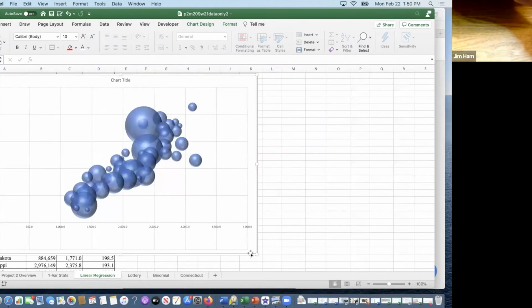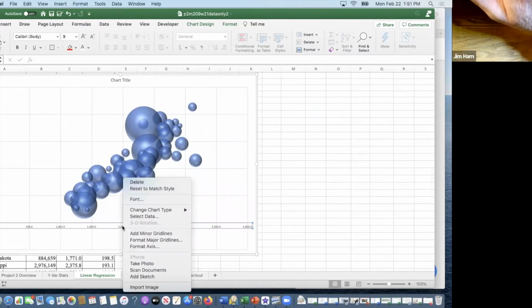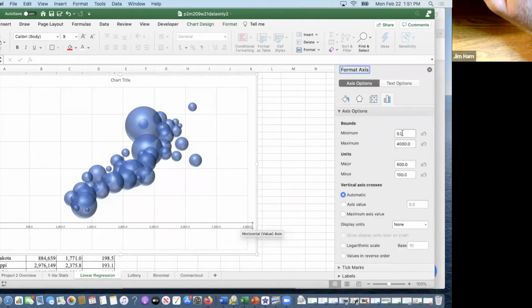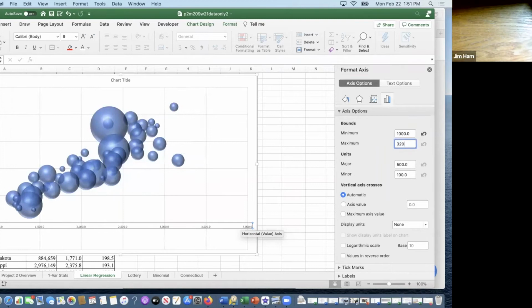All right, I'm just going to do a couple of things just so you can see how you would make your graph similar to mine. One of the things, we've got a lot of open space over here. So I'm going to start this graph at 1,000 and maybe go over to like 3,300. So I'm going to click on this axis. And again, whenever you want to edit something, you either right click or control click. And I'm going to change this from 0, and I'll just start it at 1,000. And then maybe I'll go up to 3,200.